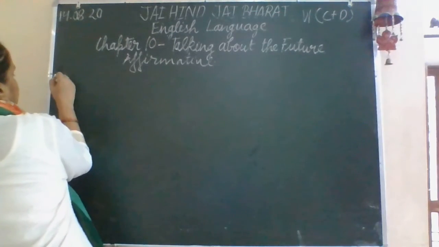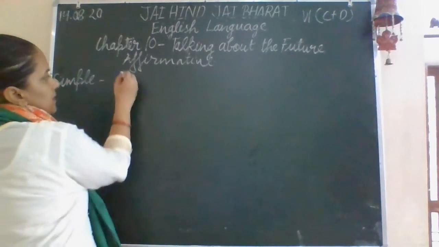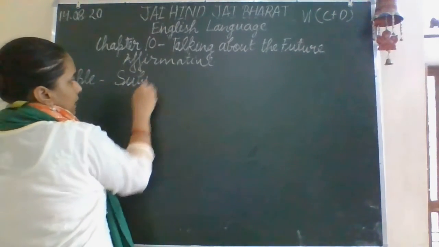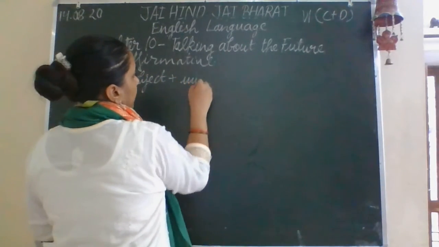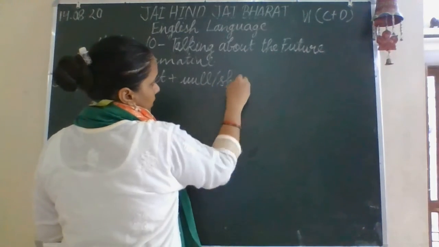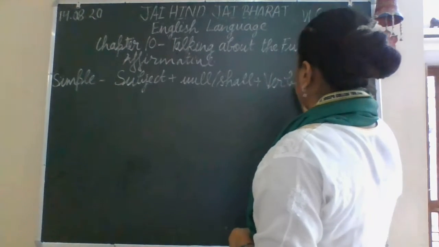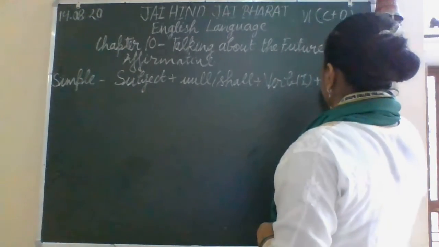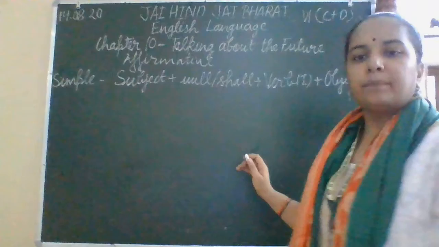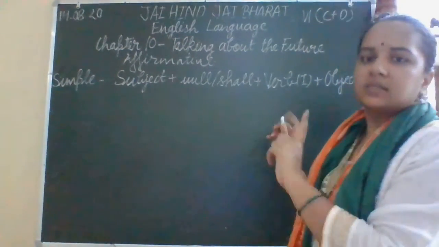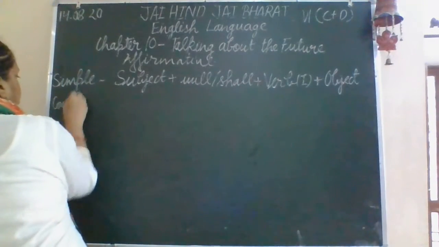First, the simple future. Here the structure of the sentence will be subject plus will or shall plus first form of verb plus object. I'll tell you the examples later on so that we can discuss all the things in one example. This is the simple.